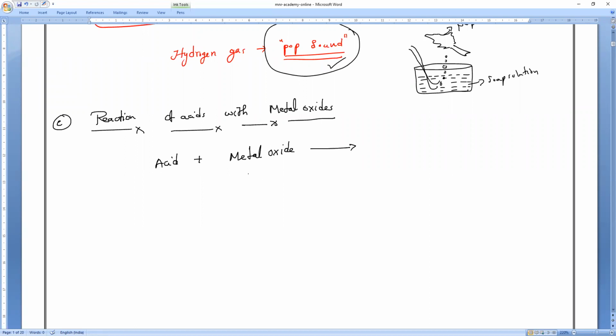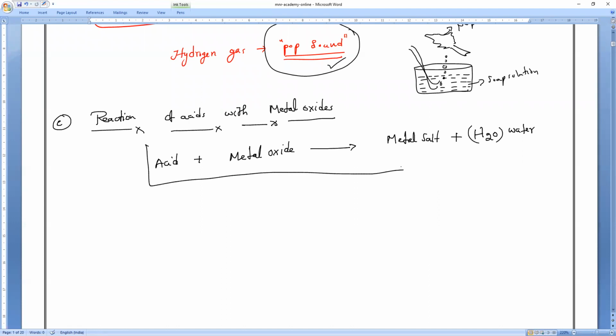So all of you remember the generalized equation. If any acid reacts with a metal oxide, it will always form metal salt plus, instead of hydrogen, water. What will it form, guys? Water.